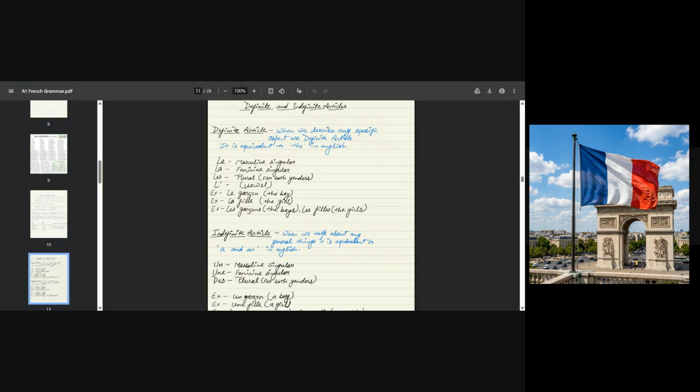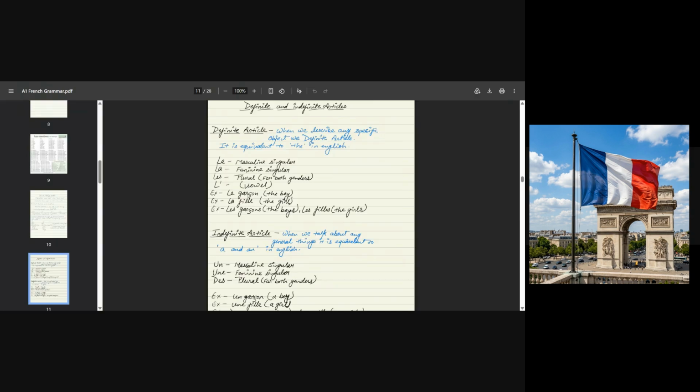In the place of G here, G is a consonant. But if any word starts with a vowel like A, E, I, O, U, H, and Y, instead of G, we use the l' apostrophe case, because two vowels are clashing with each other. Same case if there is any vowel in the place of F, we use the apostrophe case. So when two vowels clash with each other, we remove the first vowel. That was the definite article.